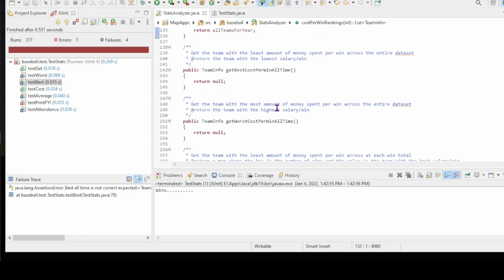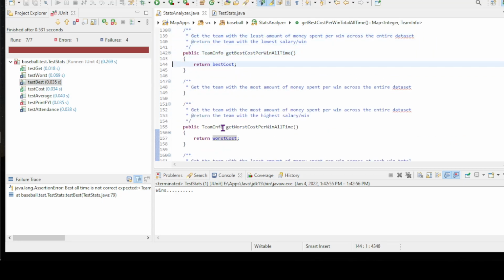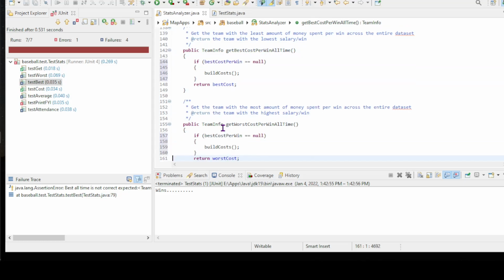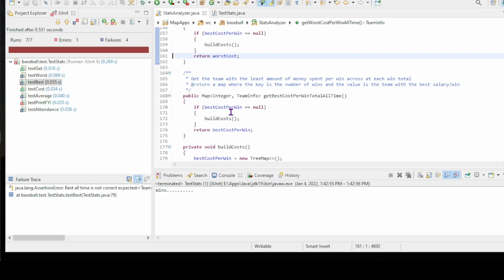Maybe just to give myself a wrinkle, or maybe I built it a different way. I don't know. Best cost and worst cost. Oh yeah, and I can actually probably add in the same logic here to go off and build it, since that's being built first. And it doesn't matter if it's best or worst. Any one of them is a signal that it's been built.